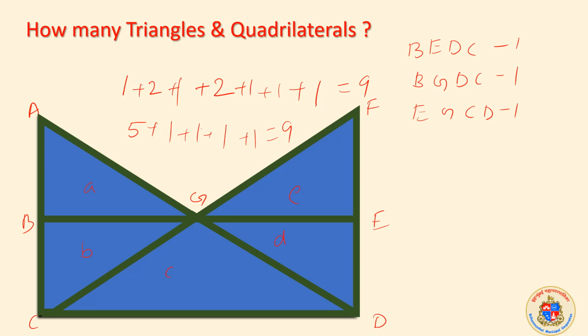Okay, it is only 3 I am getting, not more. So 9 triangles, 3 quadrilaterals. That's my answer. If you are getting anything more, you let me know through the comments or in the feedback form. Okay, let me go ahead.